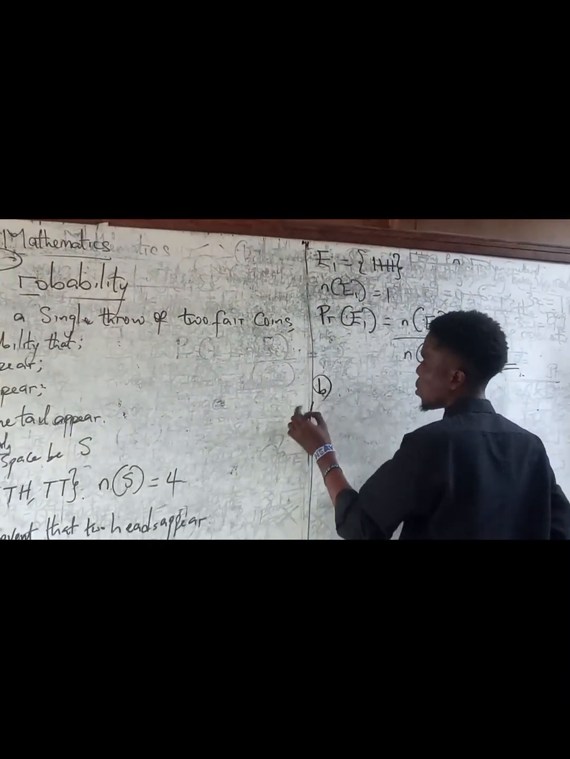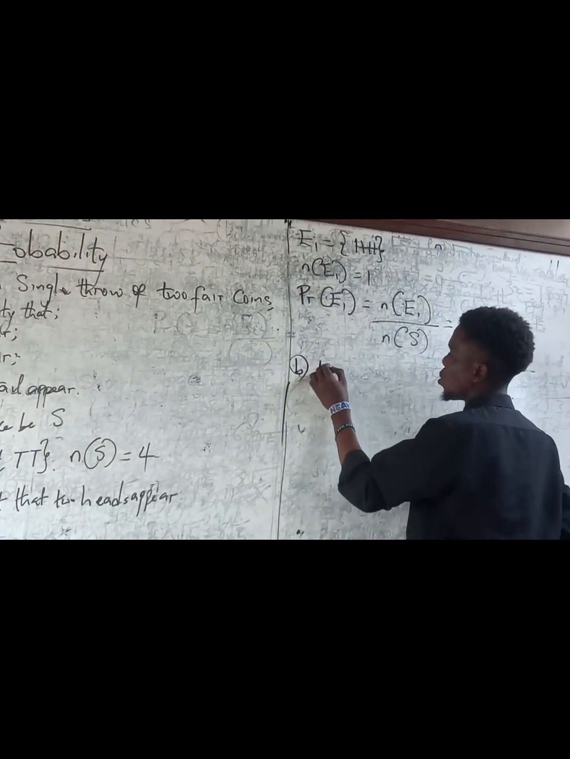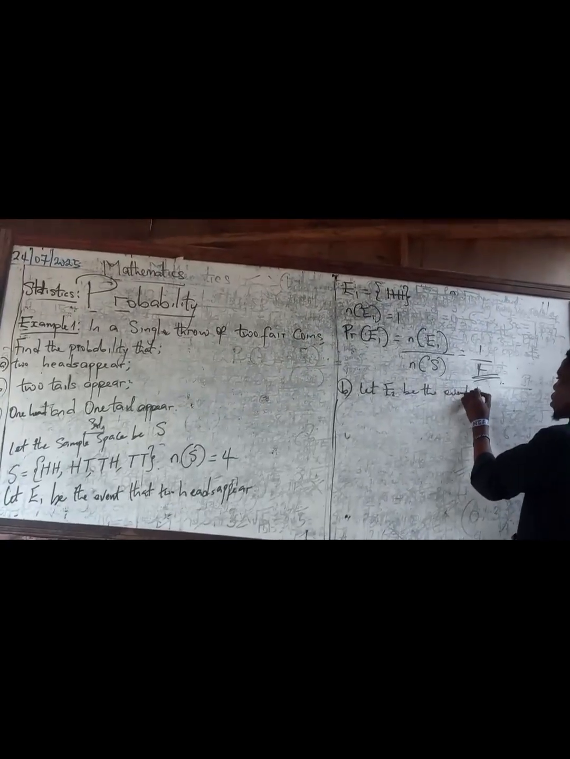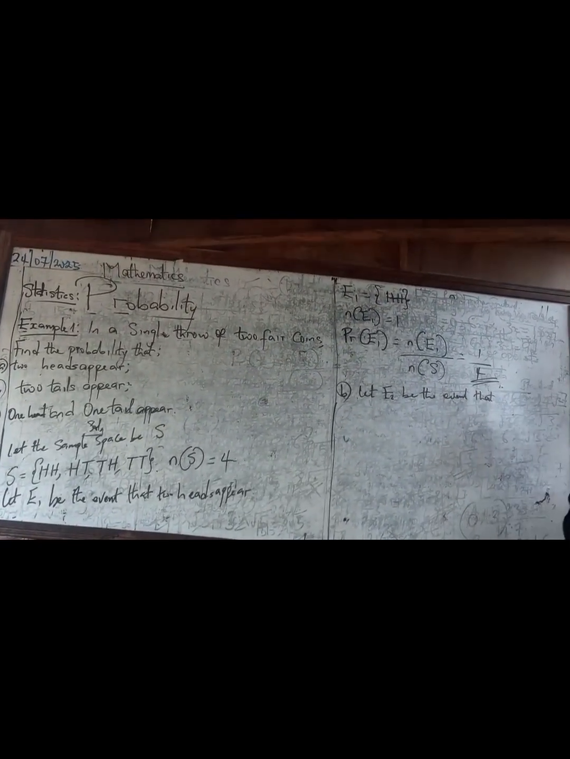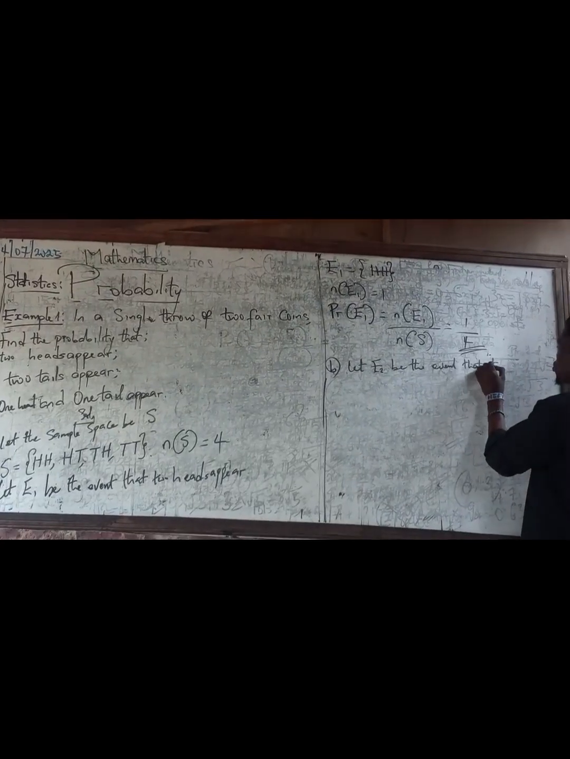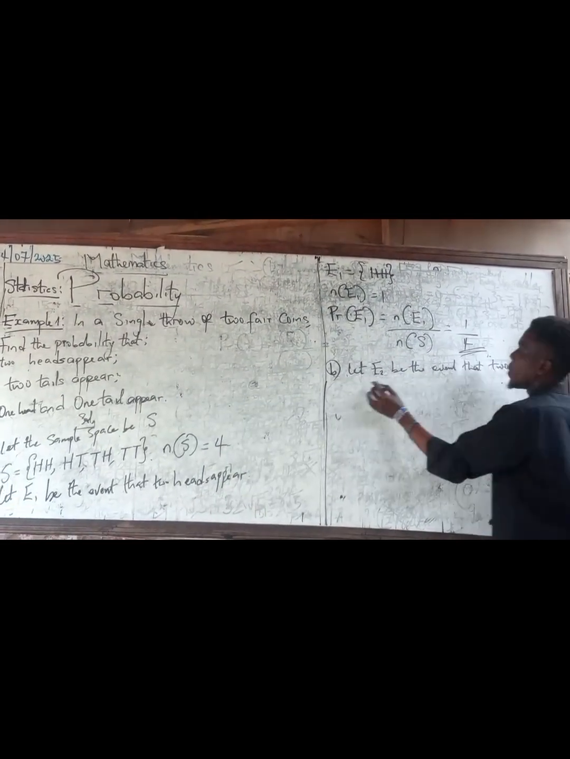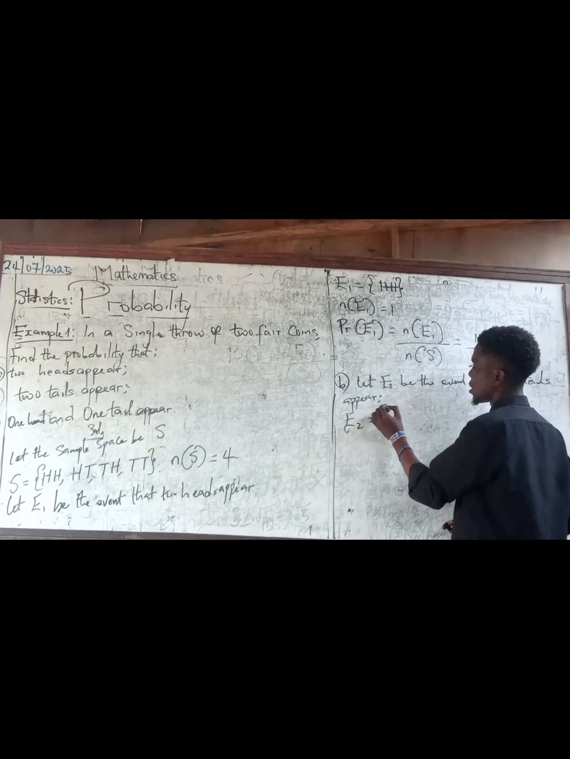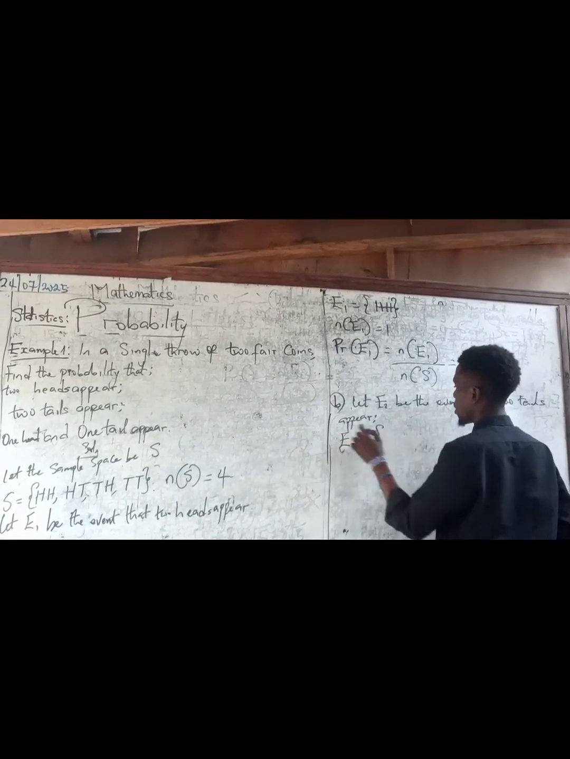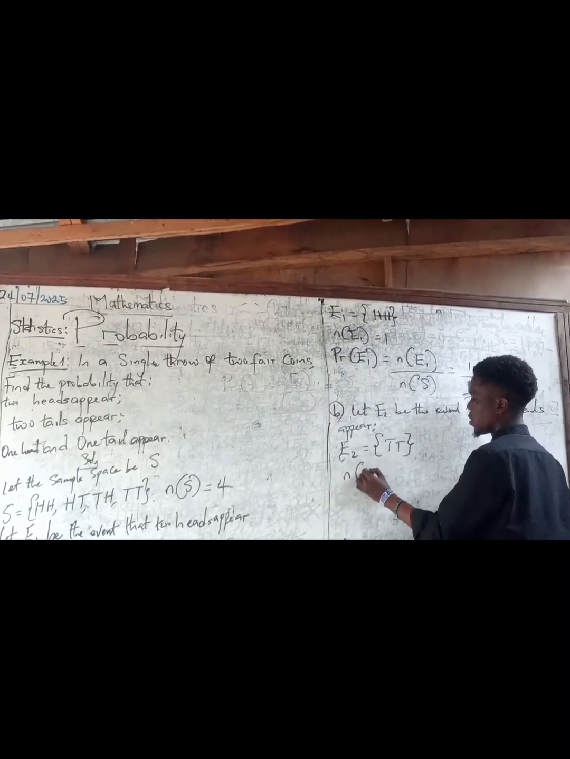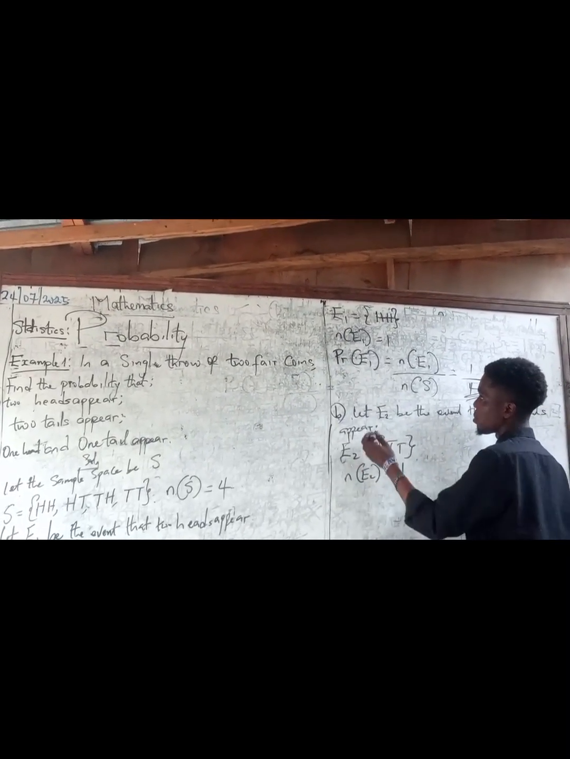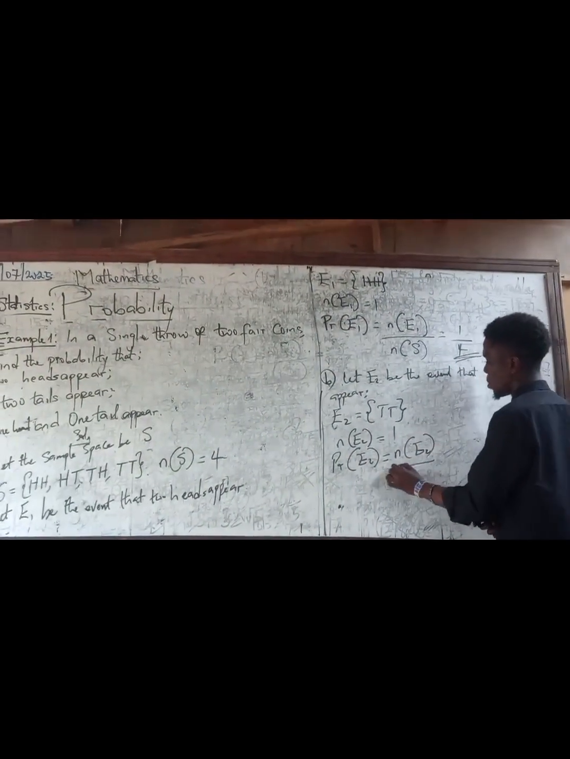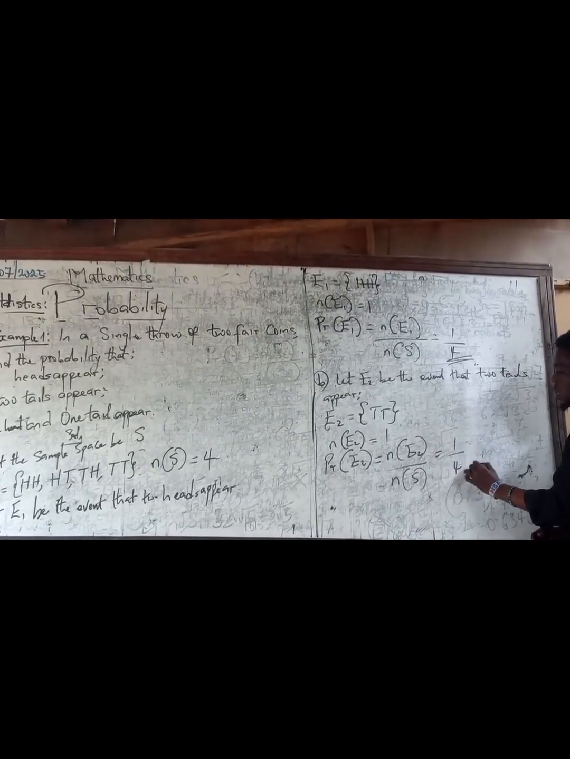So very quickly, let's take the second one. B, 2 tails appear, the same thing. So we'll say let E2 be the event that 2 tails appear. Okay, so it's the same thing, E2. How many times in the possibilities do we have 2 tails? Just once. Look at that. TT. Number of elements of E2, that's 1. The same thing. So probability of having E2 is number of elements of E2 over number of elements of S, which is still 1 over 4.